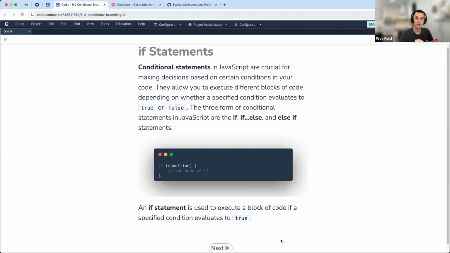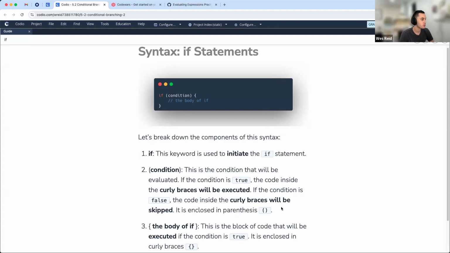So as I was talking about yesterday, this module is really about how to start to make decisions in your code. Yesterday, we talked about setting up different evaluations in certain ways using the different equivalency signs, as well as greater than or less than, things like that. Today, we're going to use those to start to actually make the decisions in our program. And what we're looking at here is a simple if statement. This if statement has a condition in it, and it's going to help us determine if we want to run some code within it. So breaking this down, there's a few different parts to an if statement.